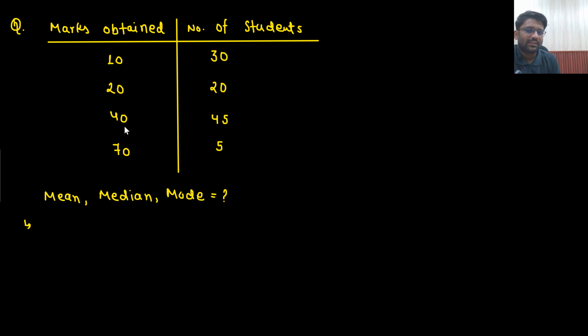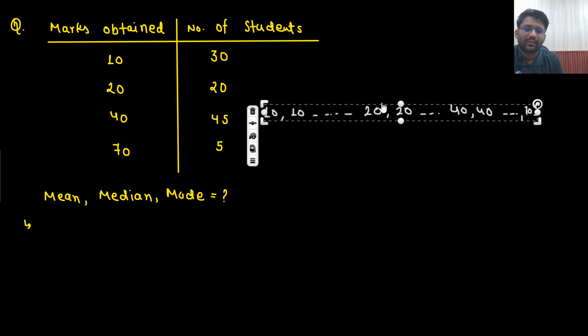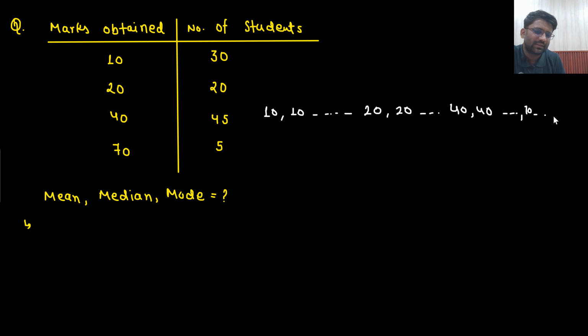What is the meaning of this? There are 30 guys who have got 10 marks. There are 20 guys who have got 20 marks. There are 45 guys who have got 40 marks, and there are 5 guys who have got 70 marks. So the scenario is that marks are like this: 10, 10, 10, and so on. Then marks are 20, 20, 20, then 40, 40, 40, and lastly there are 70, 70 marks. This is the scenario of your class.